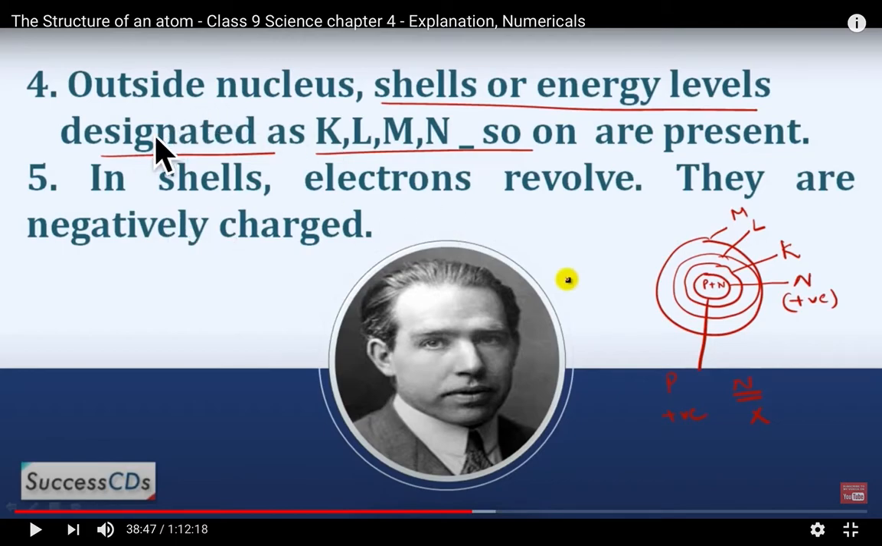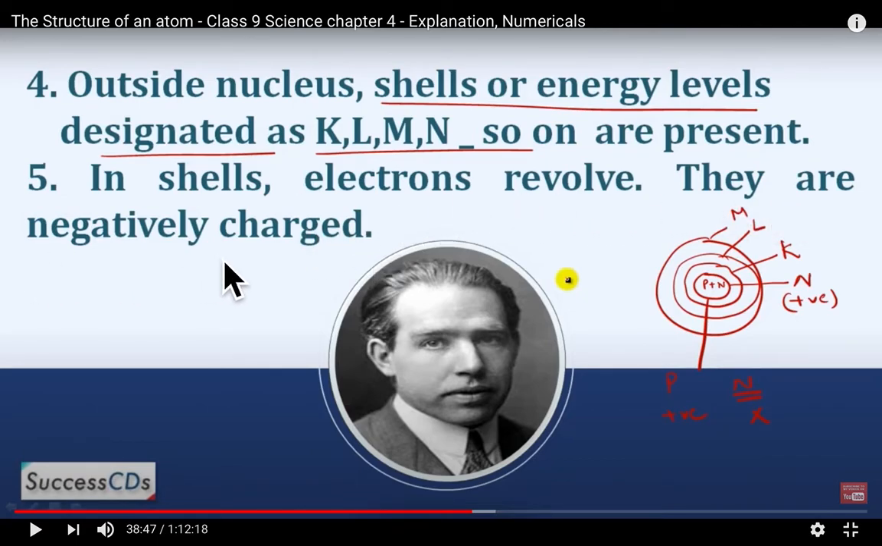He said that outside the nucleus, there are shells or energy levels, and they are named K, L, M, N. Let us see the atom, with the nucleus inside it. The nucleus consists of protons and neutrons, proton positive and neutron no charge. Then these are the shells. The first shell is K, then the next is L, M, and so on. In these shells, electrons revolve.